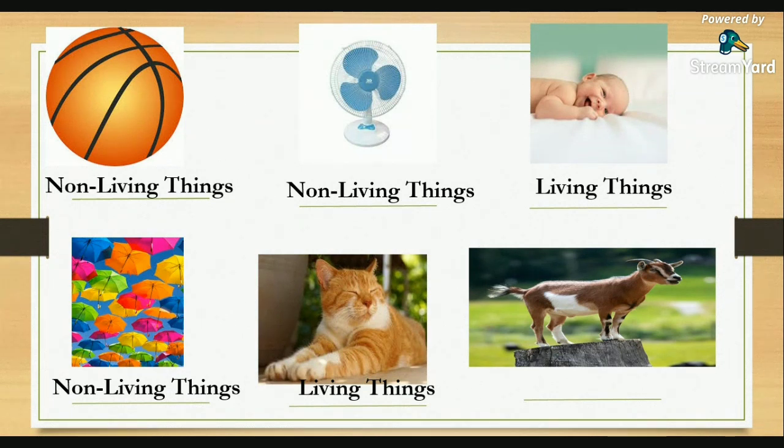Does it need food, water, and air? Okay, very good. So a goat needs food, water, and air. So if we have all of those characteristics, what do we call that, James? Okay, so we call that living things.